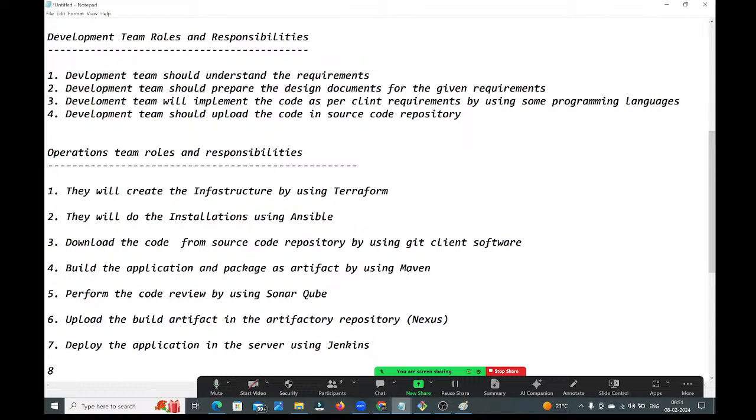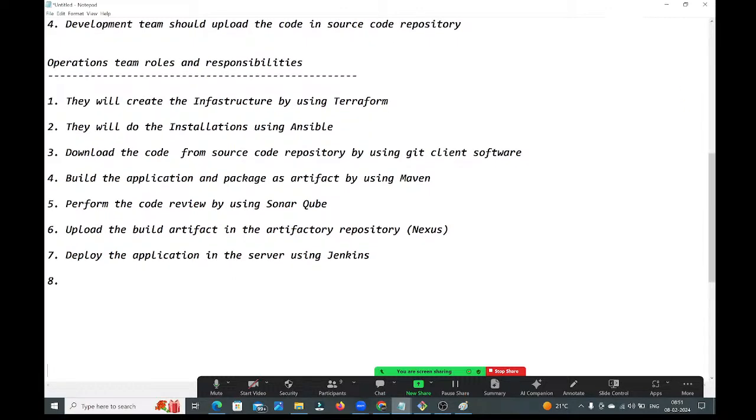Next, run the application in multiple environments easily. To run the application in multiple environments easily, they will use Docker, guys.